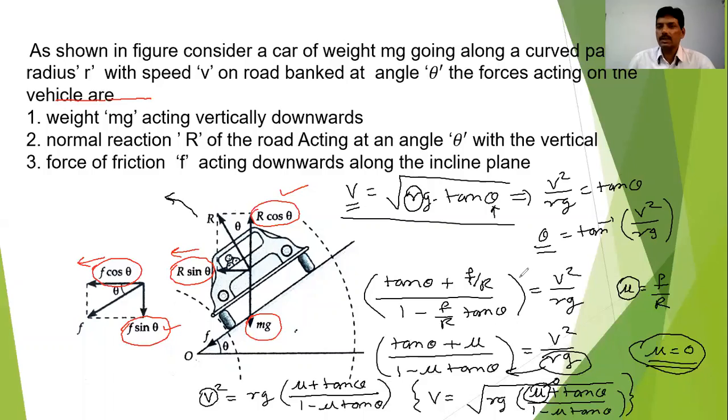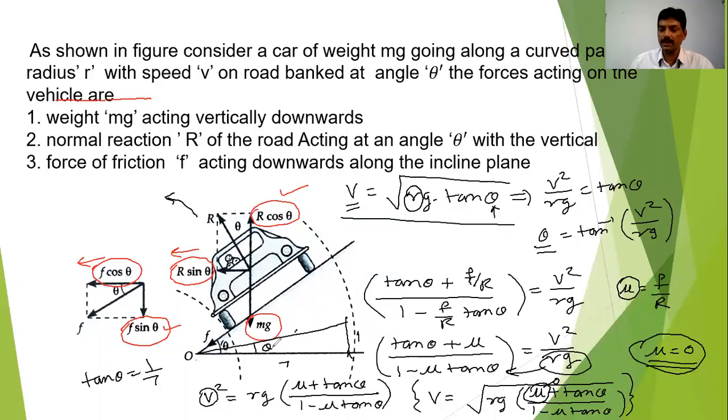Now, dear student, sometimes they ask in the examination, if the banking of the road, that is tan theta, is 1 by 7, then what is the meaning of this? That means when you have raised this outer edge with some angle theta, then this will be 7 and this will be 1, like this.